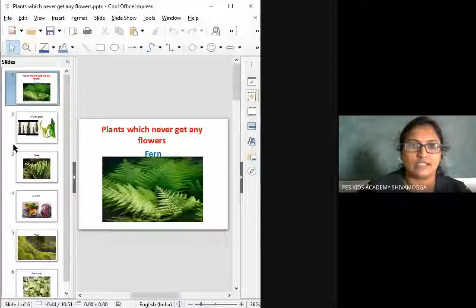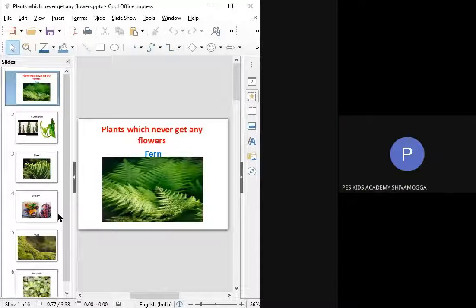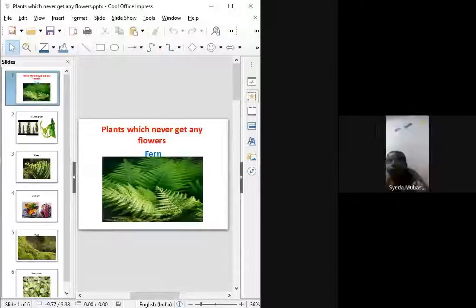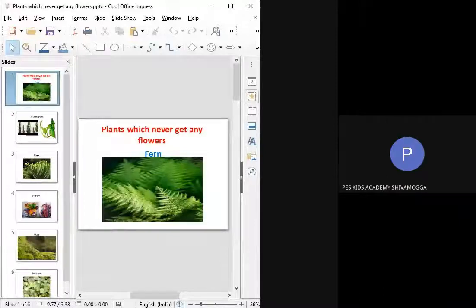Okay, fine. Now I'm going to present the screen for you, sharing the slide. In that, you can see many plants which do not bear or produce any sort of flowers. One by one, you have to write the names in your workbook, page number 30, fourth main question, flowers. In that C question, find plants which never get any flower.